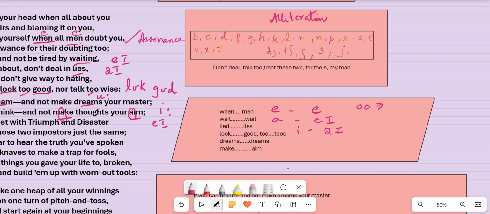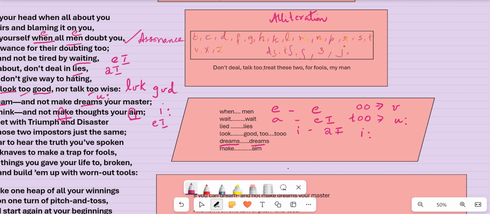In that double O, or take a single O, whatever it may be, the sound you have is short oo. But when you take double O in two, then it is long oo.